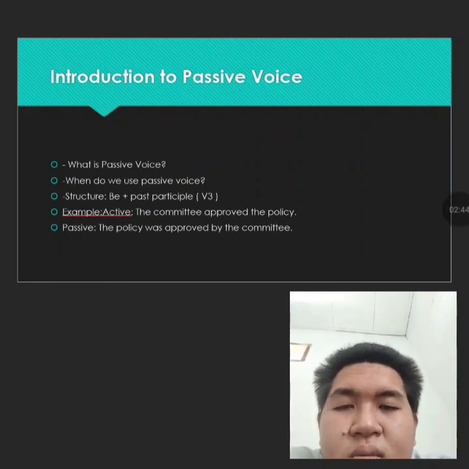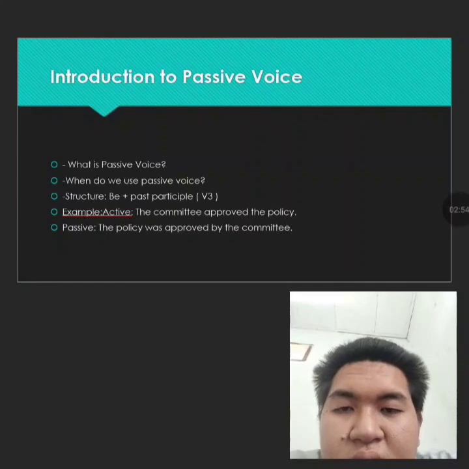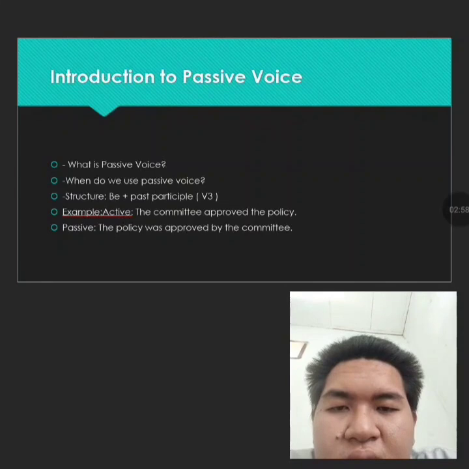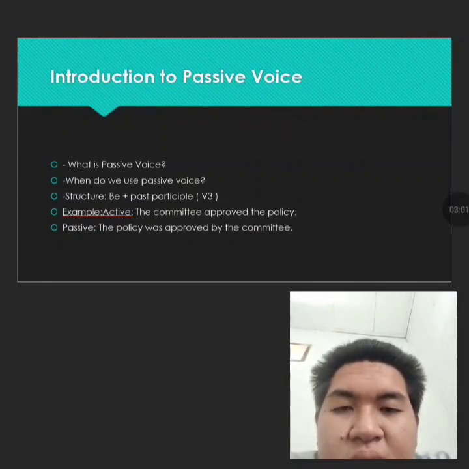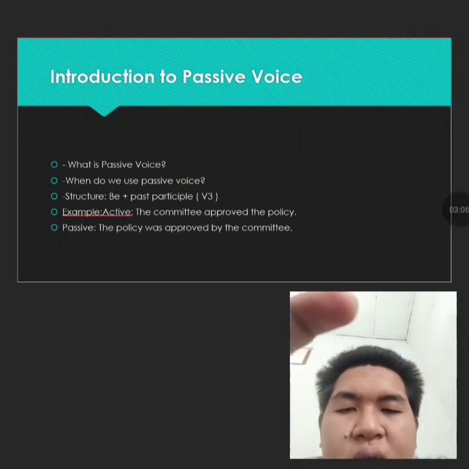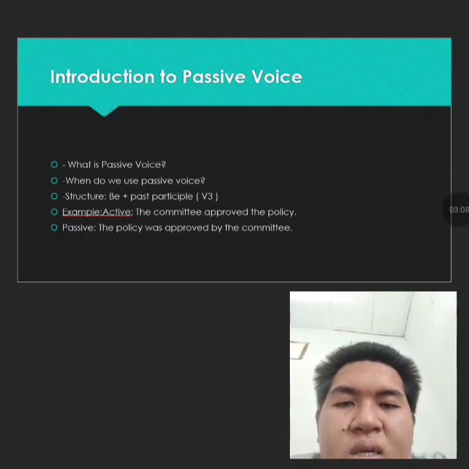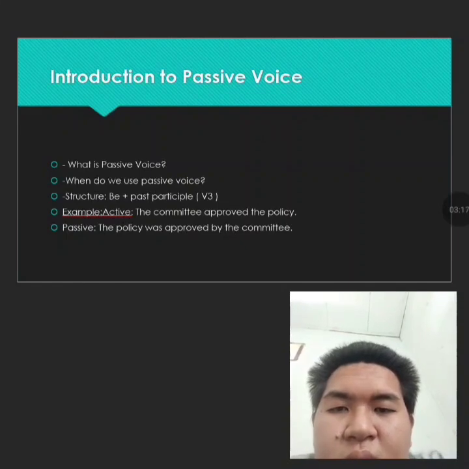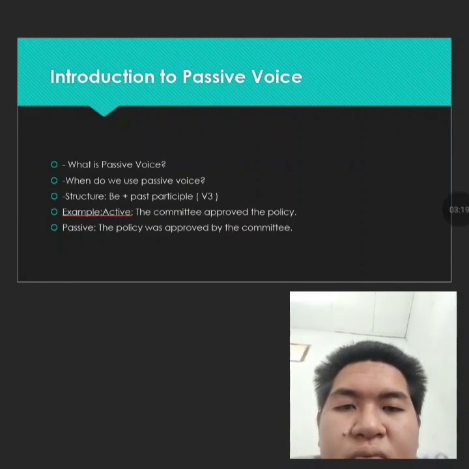Next, the structure is be plus past participle, as you can see here. Next, the example. Let's start with active first. The active sentence sounds like this: the committee approved the policy. As you can see here, the main focus is on the subject, which is the committee, rather than the object. And in the passive one: the policy was approved by the committee.